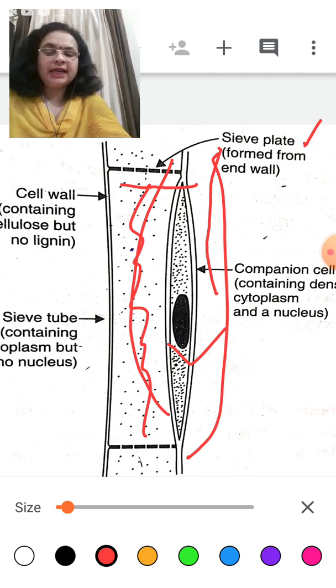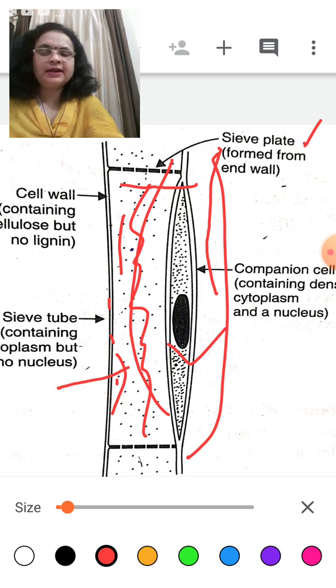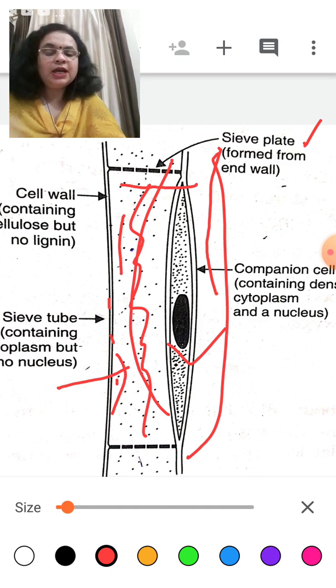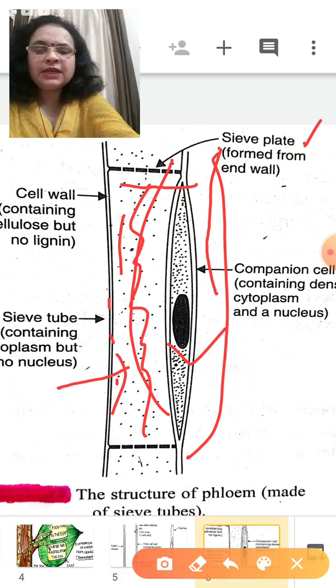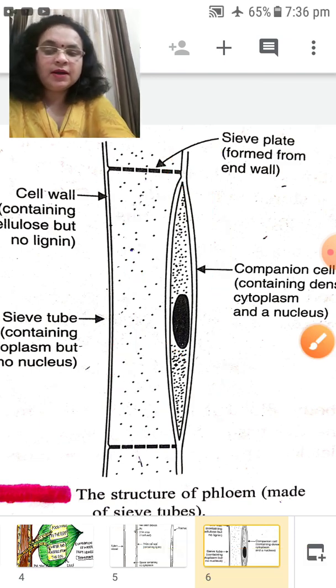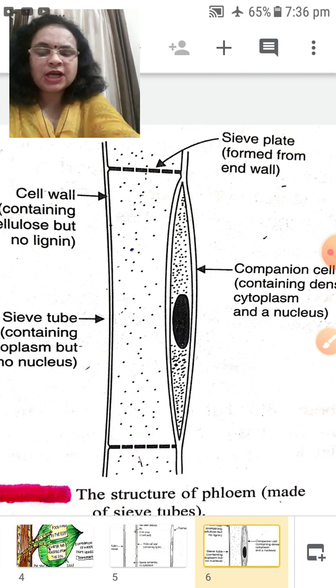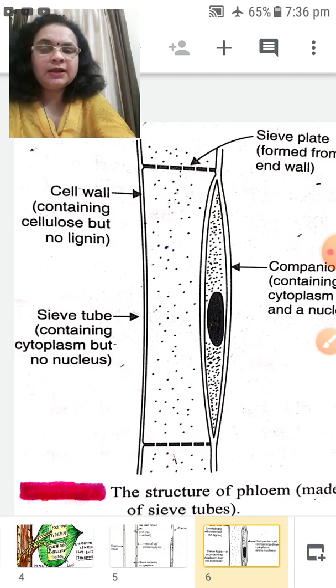The companion cell of the phloem contains dense cytoplasm and also a nucleus. The sieve tube contains no nucleus, but it contains some cytoplasm. The cell wall of the phloem does not contain lignin, but it contains cellulose. Now, if the phloem is closed with these plates, how is food conducted?